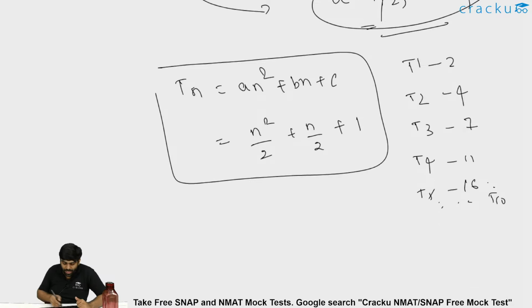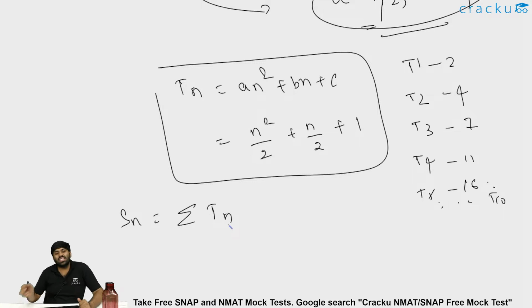The direct way: Sn is nothing but summation Tn. Because what is Sn? Sn is nothing but T1 plus T2 plus T3 plus T4 plus so on till Tn. That is summation of Ti, i equal to 1 to n. So the point is, Sn means T1 plus T2 plus T3 so on till Tn.